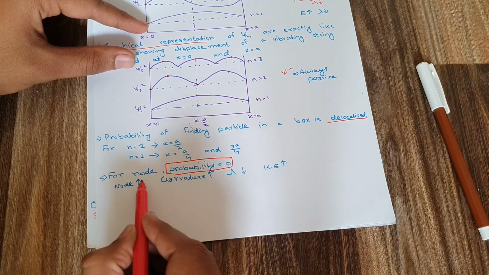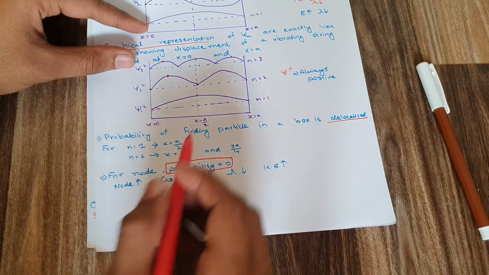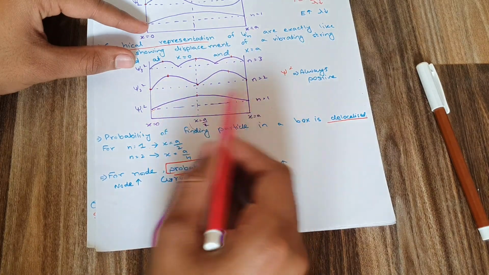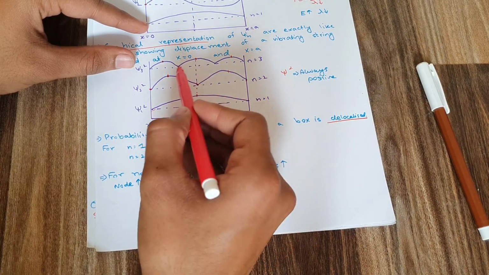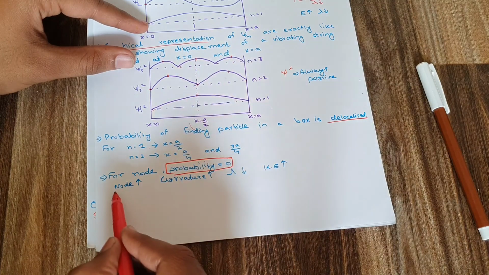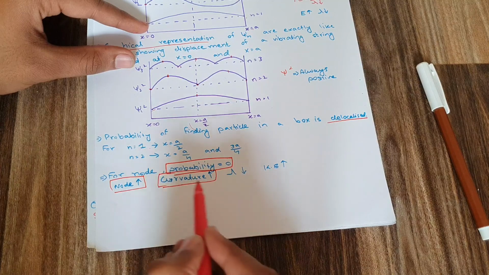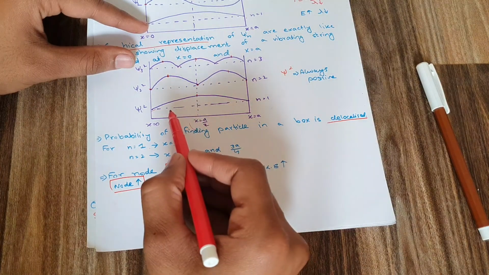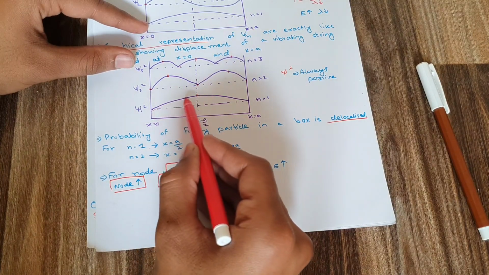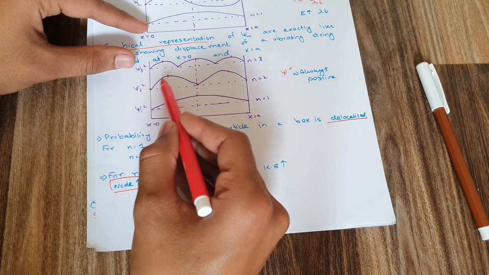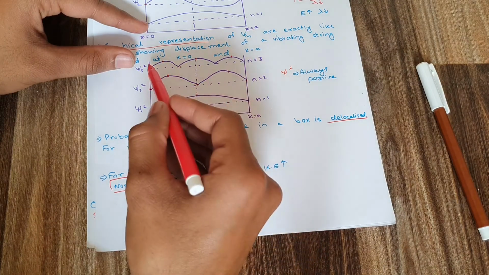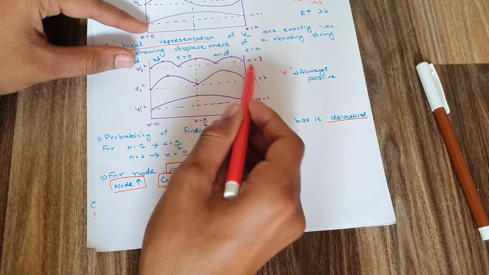If the number of nodes increases, just like this, we have 0 nodes here, 1 node here, 2 nodes here, then the curvature also increases. What does it mean, the curvature increases? Here this curvature was just like that, here we have got 2 curvatures, and here we have 1, 2 and 3 curvatures.